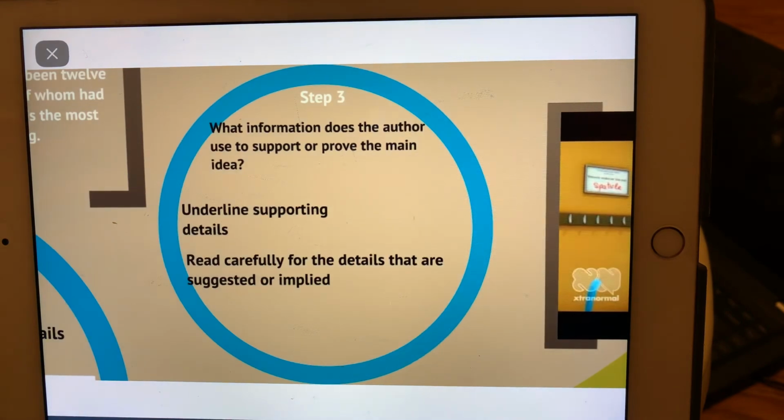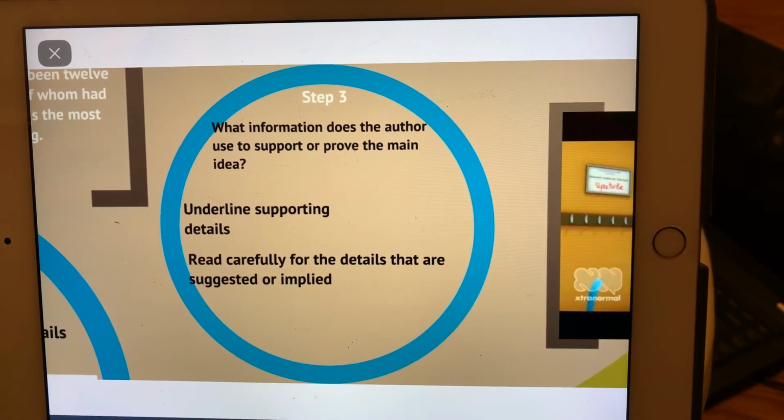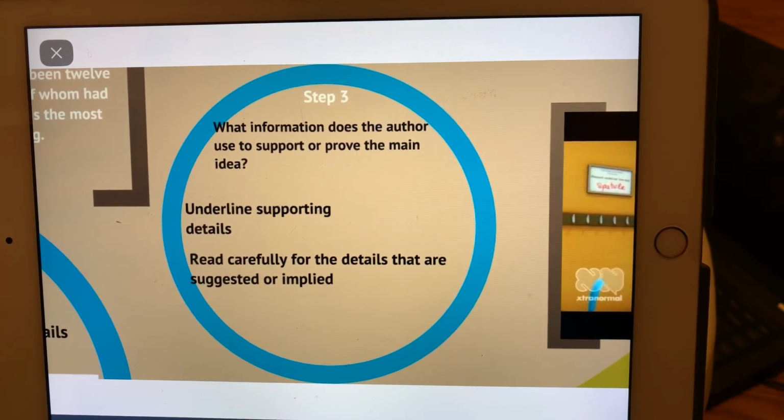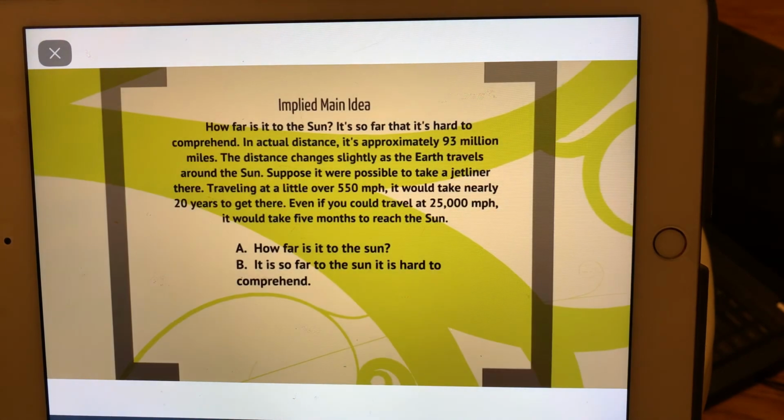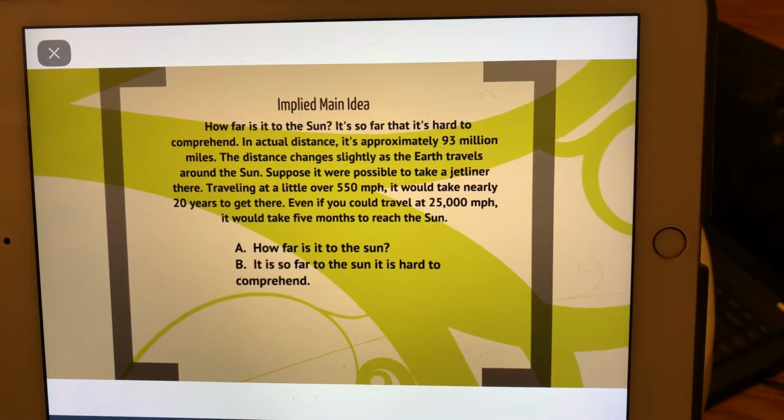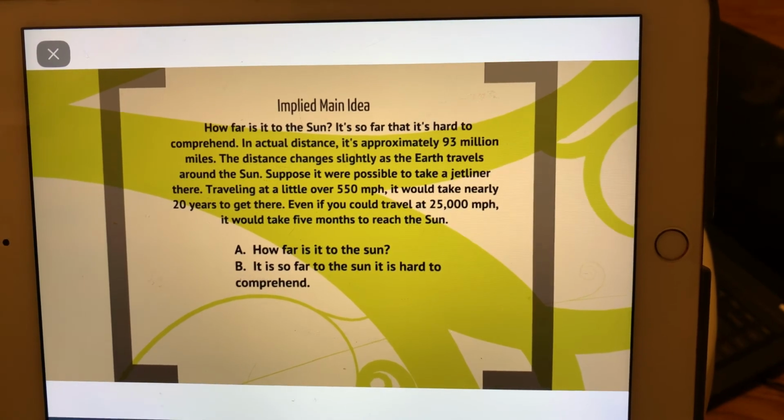Now, step 3 is what information does the author use to support or prove the main idea? We always like to underline supporting details. When we're picking out the main idea, we want to pick out that idea, and then we want to underline 3 details that support that main idea. You want to read carefully for the details that are suggested or implied within the passage. Okay, now here's an example of an implied main idea.